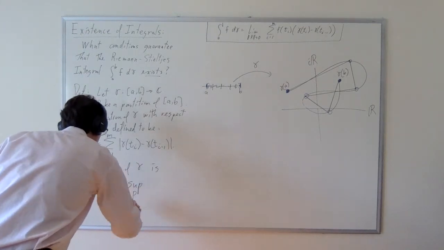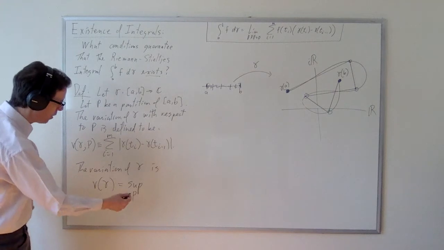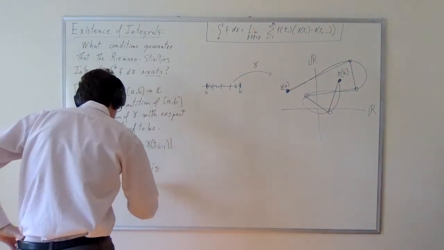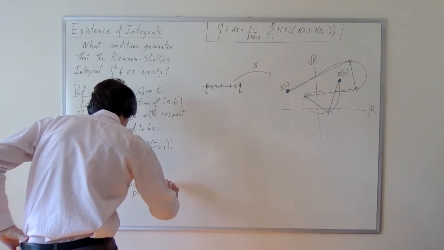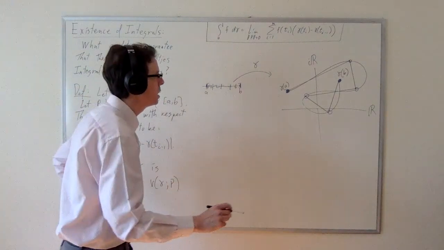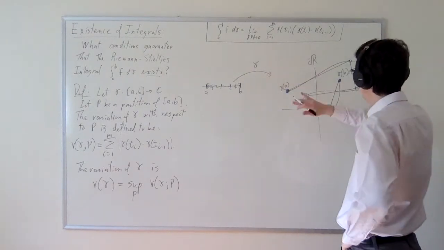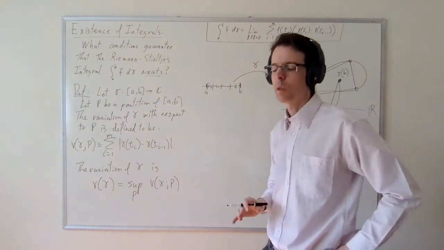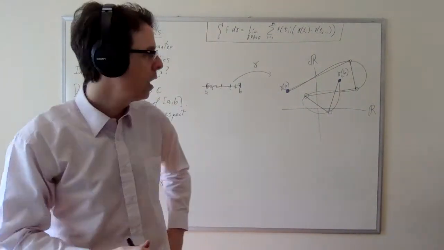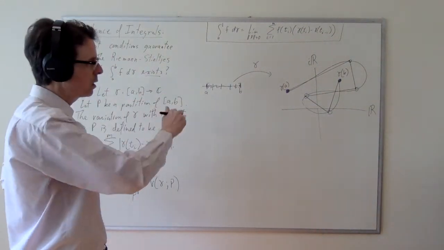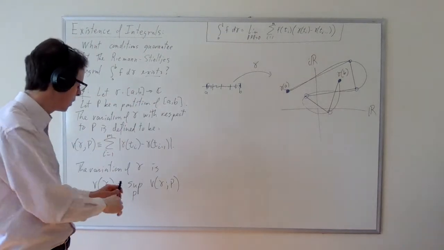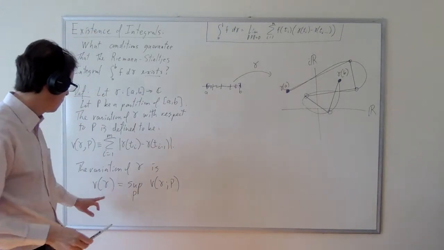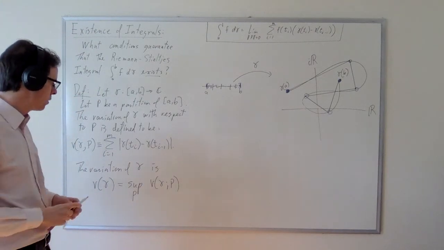That's the supremum over all P. I'm not going to write it out here, but this is the supremum over all partitions of the domain of gamma, of the variation of gamma with respect to P. So basically, cut this path into waypoints however you like, and connect the dots between the waypoints and measure the total length of those waypoints, and then take the maximum possible, or even the supremum, of all of the values of the total length that you could get that way, and that's what we call the variation V of gamma.